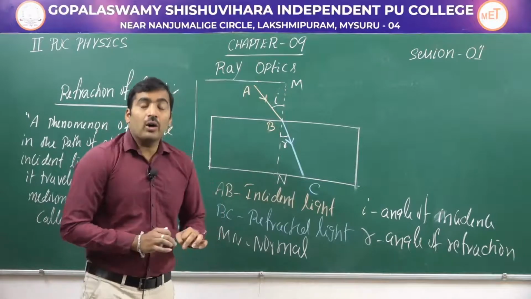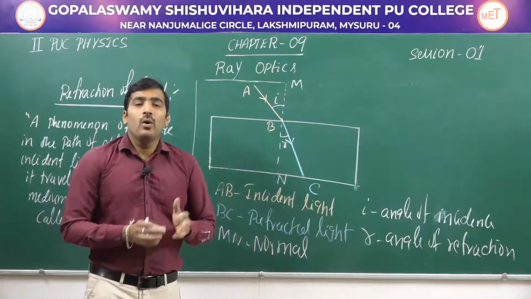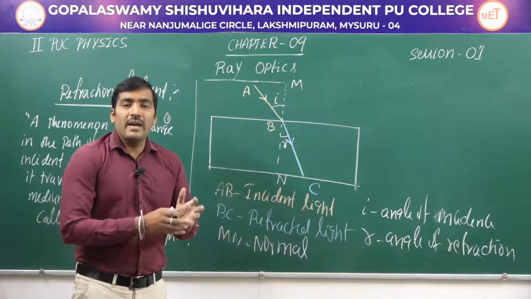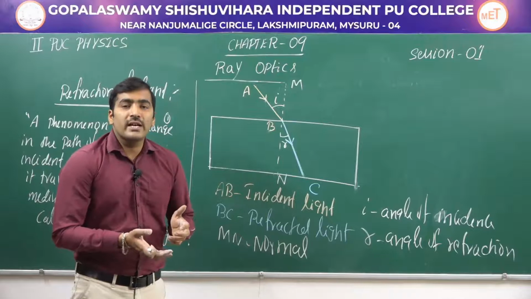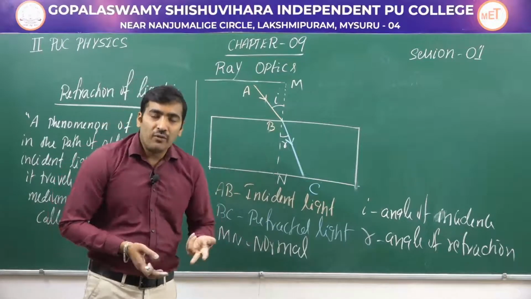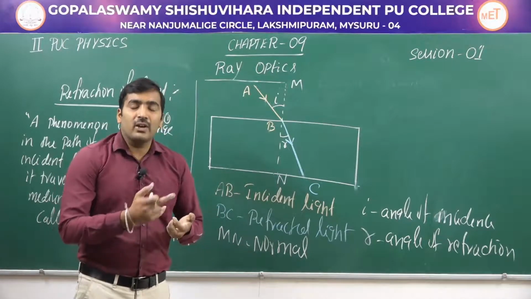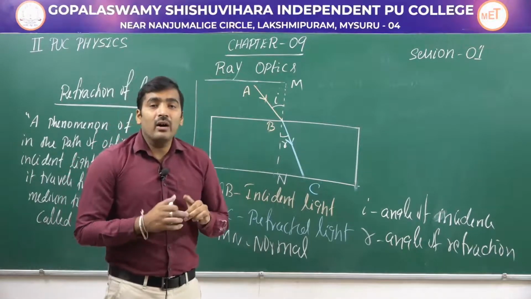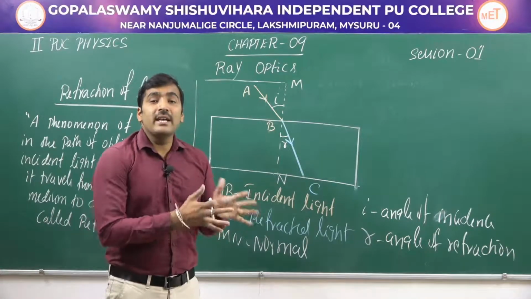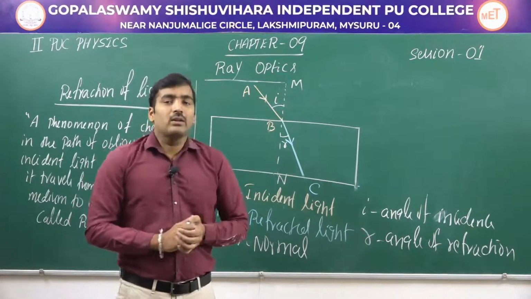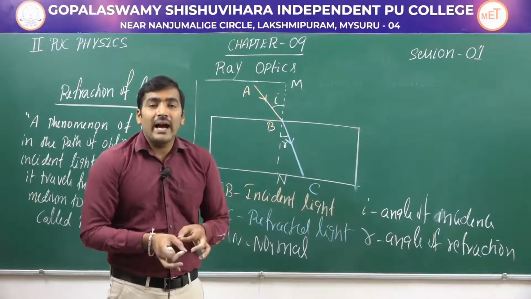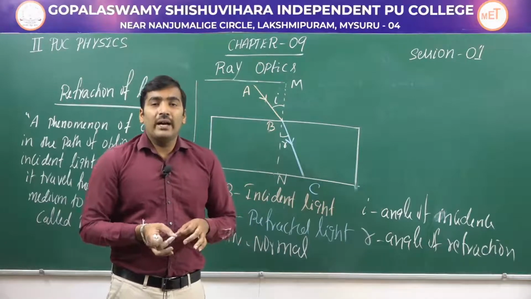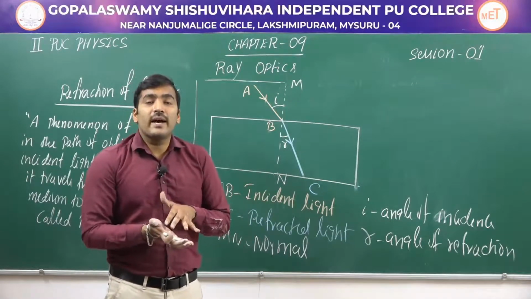So up to now, what are the things we had studied? First of all, what is optics? Optics is a branch of physics which deals with the study of behavior, properties and phenomena associated with light. And we have two branches of optics: one is ray optics and another one is wave optics. In ray optics, we consider light propagates in a medium in a straight line path. That straight line path followed by light is called a ray of light. Then what is a beam of light? A collection of rays of light is called a beam of light.